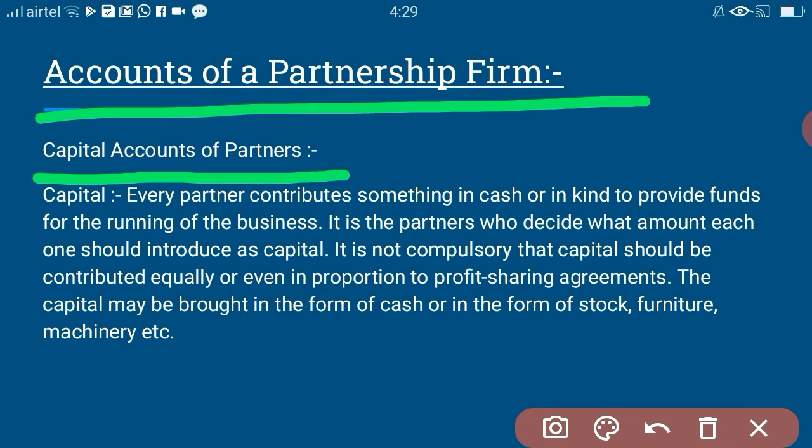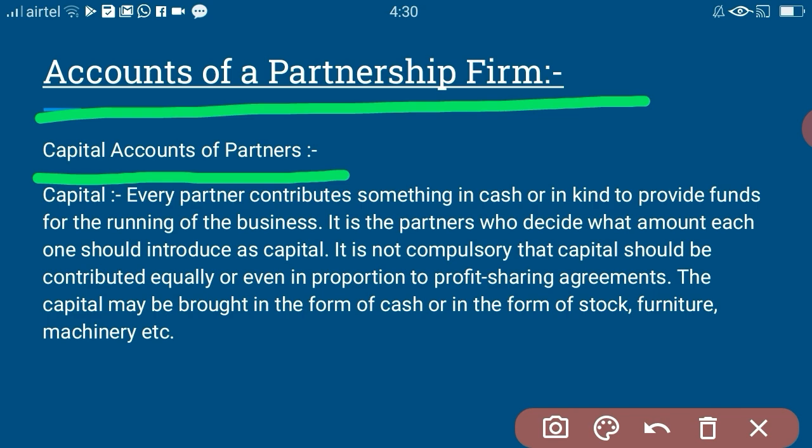A capital is something that a partner contributes into the business, which becomes the fund for running the business, contributed by the partner either in the form of cash, or in the form of assets, or in kind. It is the partners who decide what amount each one should contribute. The partnership deed does not mention that this much amount should be contributed. All that depends upon the partners' choice.